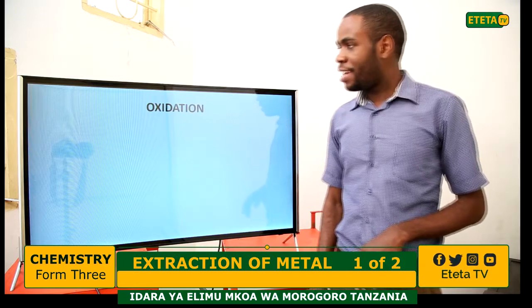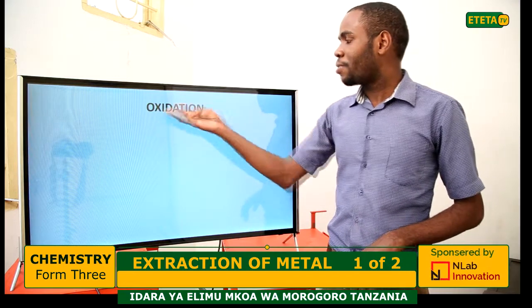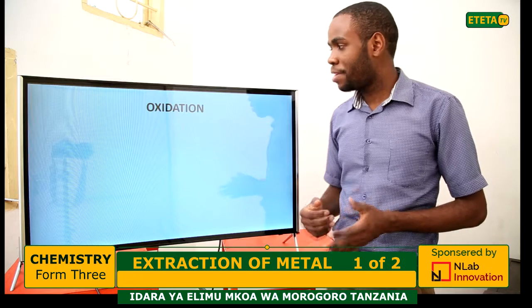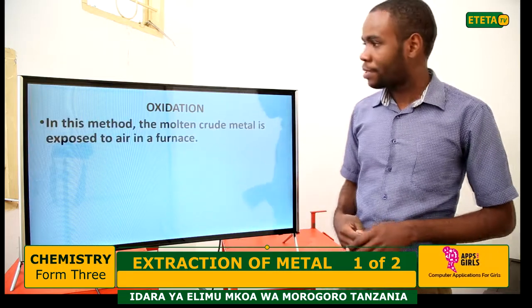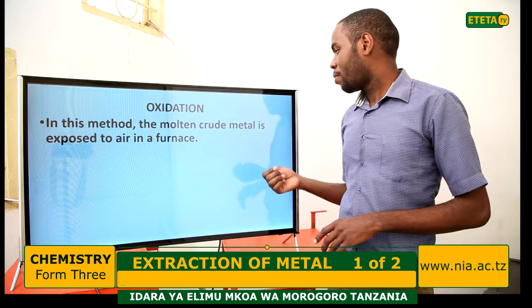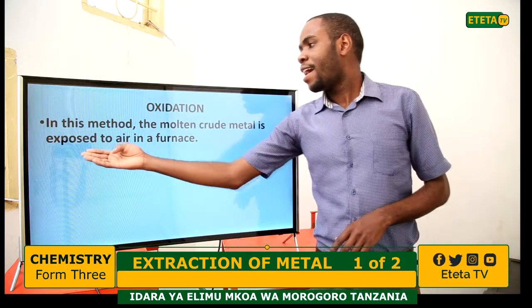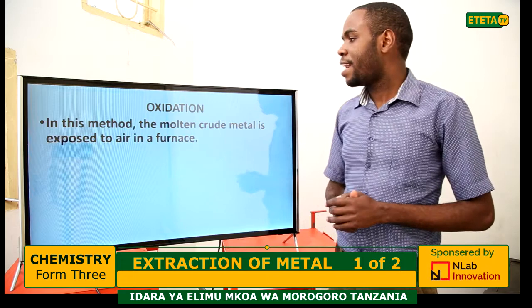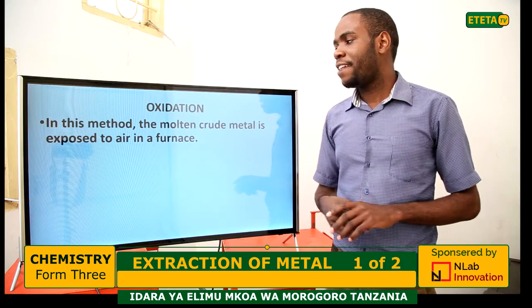The next method is oxidation. In this method, the molten crude metal is exposed to air in a furnace.